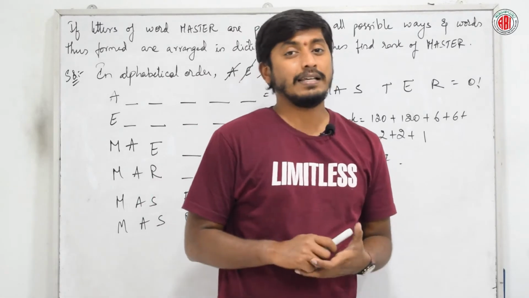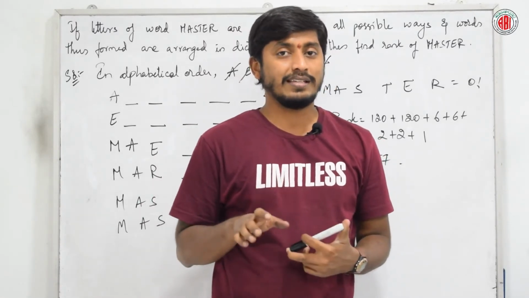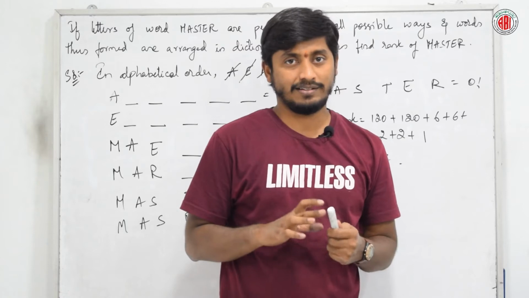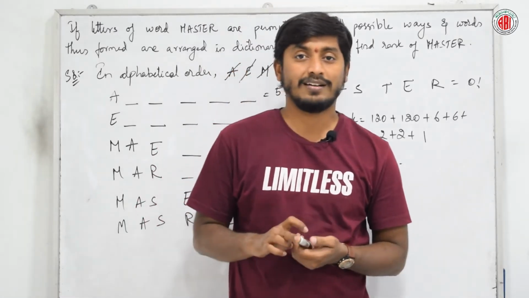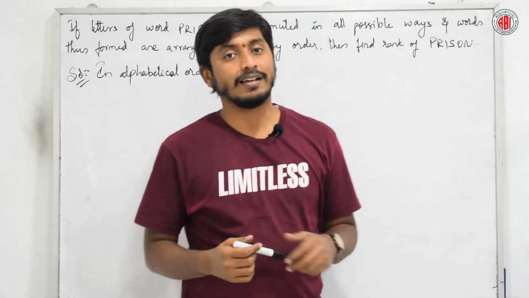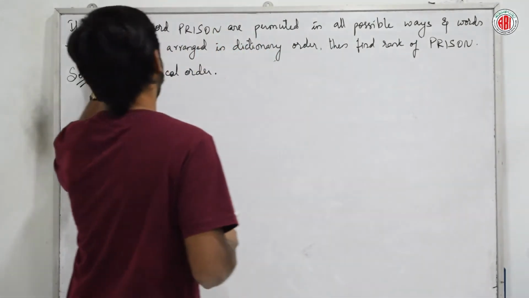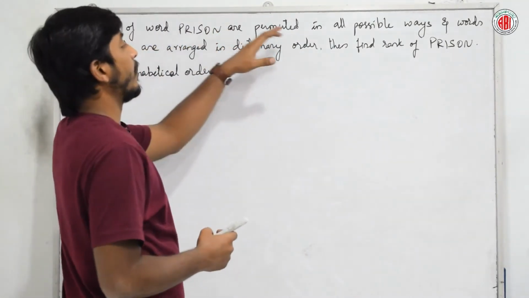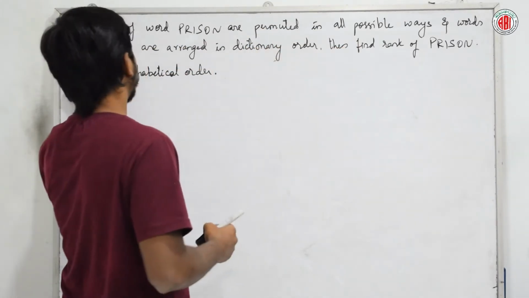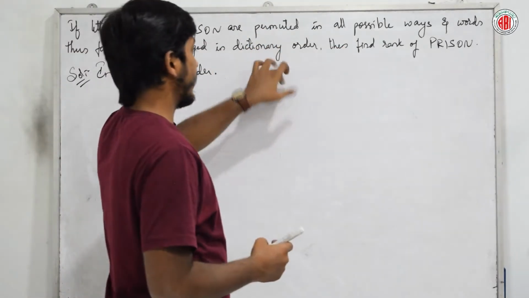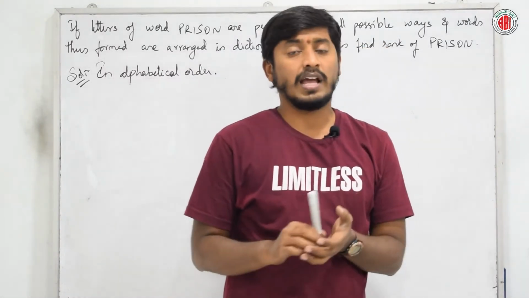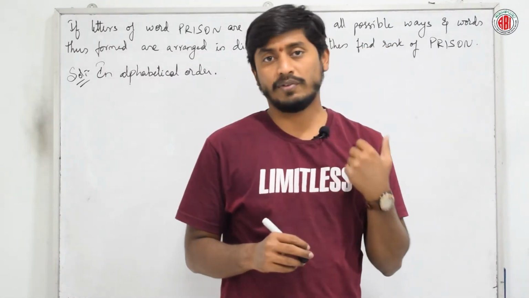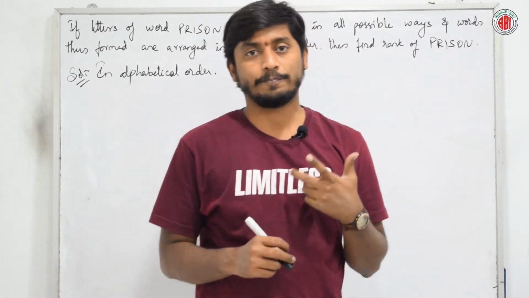Is it easy? Actually, it is very easy if you understand it properly. Clear? Shall we do one more problem of this kind? Let's do it. Look at the next question here. It says, if the letters of the word PRISON are permuted in all possible ways and the words thus formed are arranged in dictionary order, then find the rank of PRISON. The same story as we did for MASTER, the same thing we are going to do for PRISON.